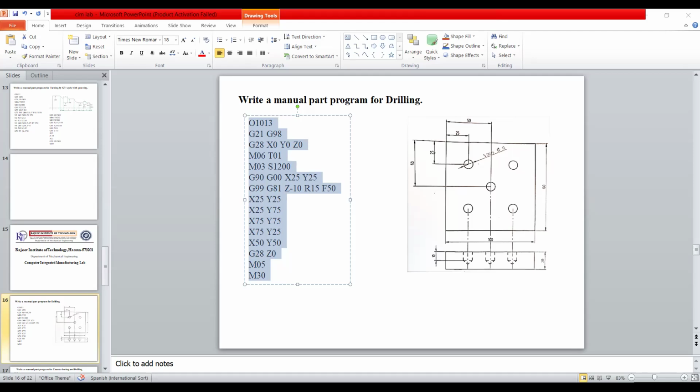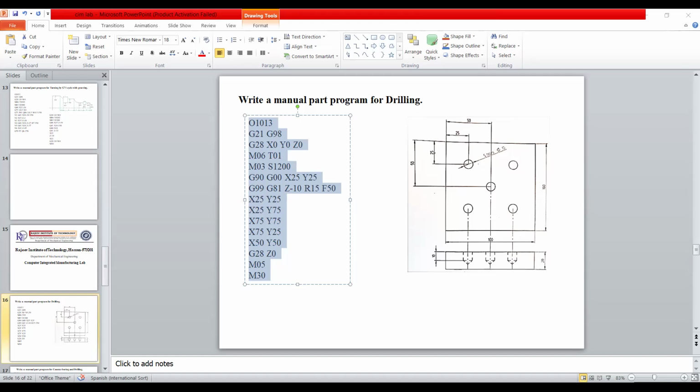We have to take a twist drill here, of diameter 10. So I will take a drill of diameter 10 mm. I'll give OK here.